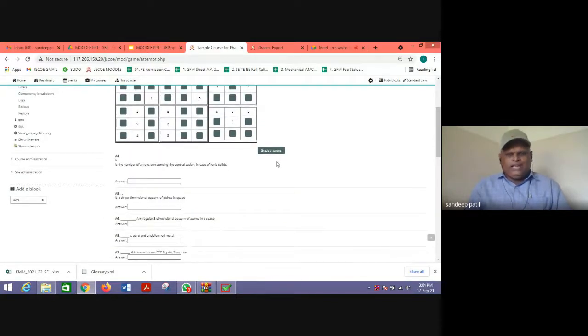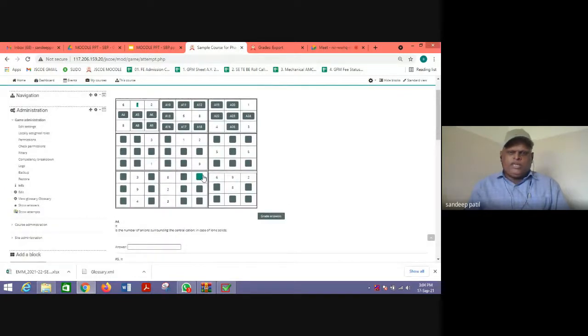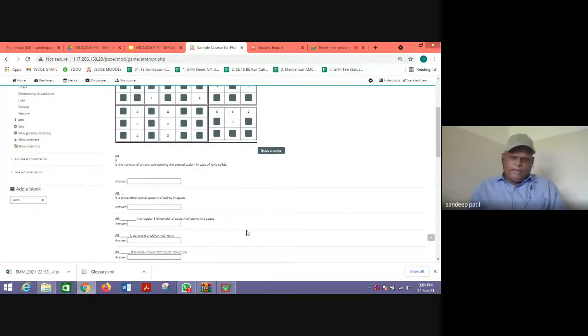In every game, the appearance of the game is different and the style of playing the game is different, but the most important part is how you prepare the glossary. If your glossary is perfect for the particular topic, then the game can be anything.